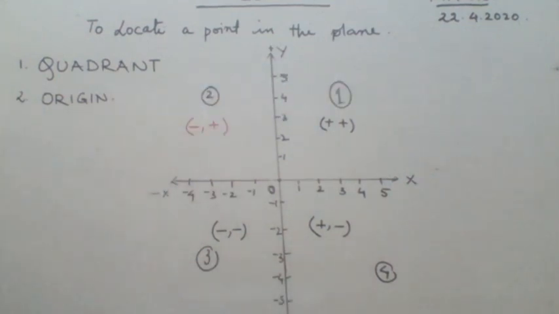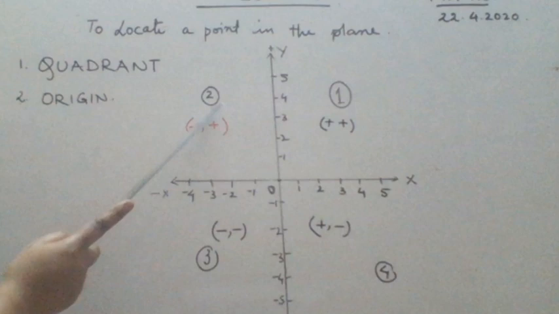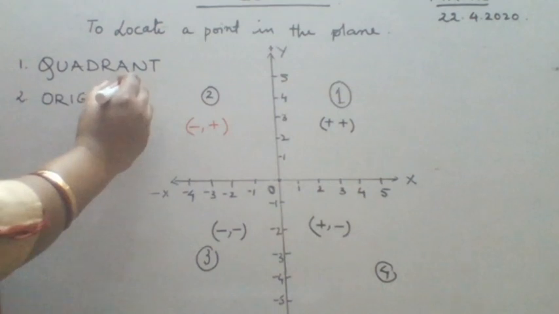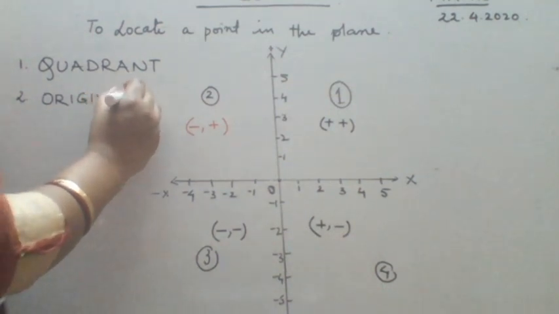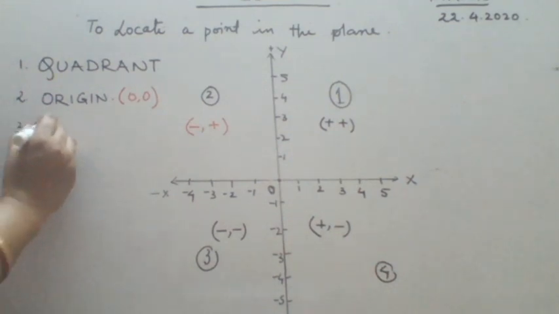And numbering of this quadrant is like first quadrant 1, second quadrant, third quadrant and then this is your fourth quadrant. Okay. So how do we write down the coordinates? Okay. So for the origin, the coordinate we say is 0, 0. So we have used the word coordinate, coordinate geometry. So we have come across the word coordinate.